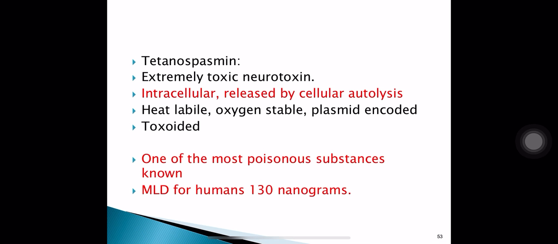It is intracellular and released by the lysis of the cells. It is heat labile, oxygen stable, plasmid encoded. It can be toxoided, one of the most poisonous substances known. Remember that tetanospasmin is one of the most poisonous substances known. Minimum lethal dose of tetanospasmin for human beings is as little as 130 nanograms.